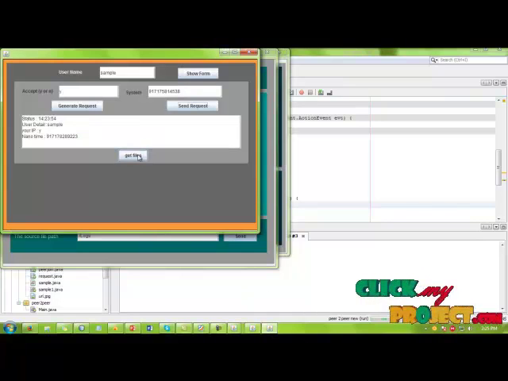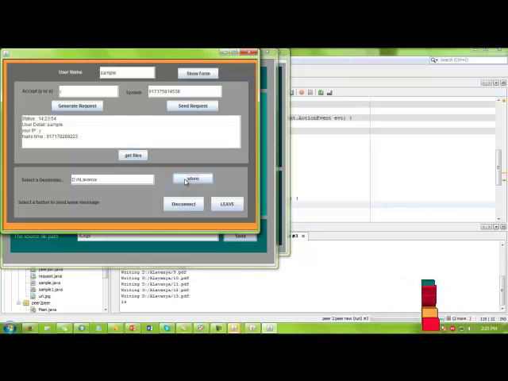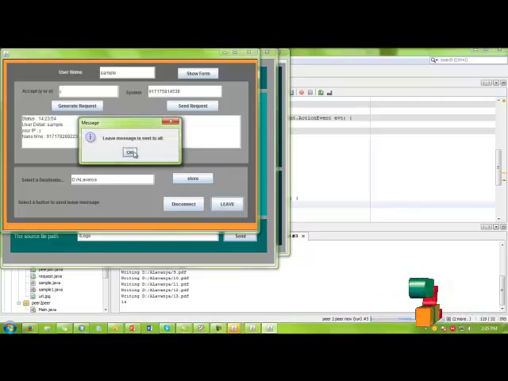Here we are going to get the files on the client side. Store it, and click leave.